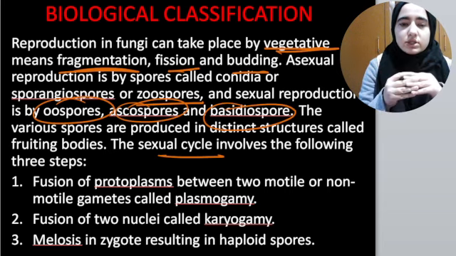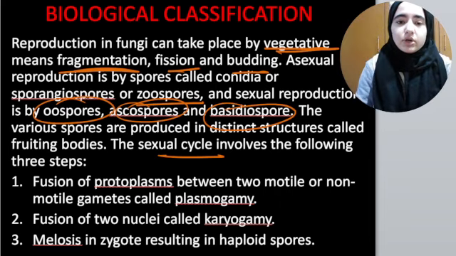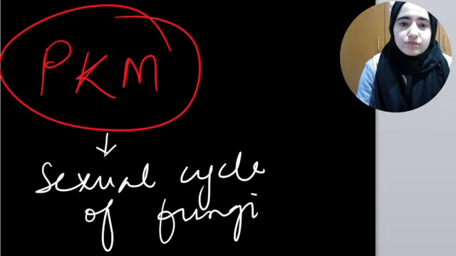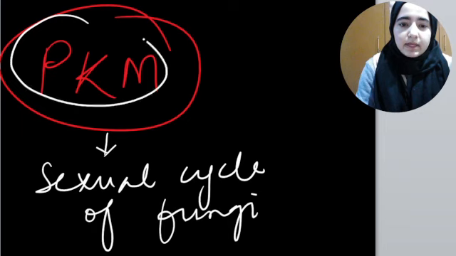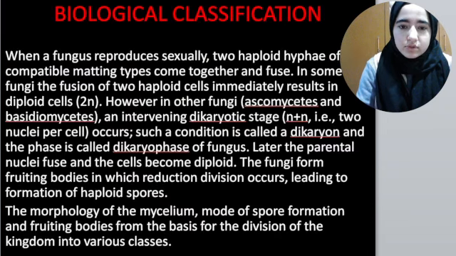After this, meiosis will take place in the zygote in order to form haploid spores. That's why you have to remember this by PKM: P, plasmogamy, karyogamy, and then meiosis in the zygote, which will lead to haploid spores. I hope this concept is clear.